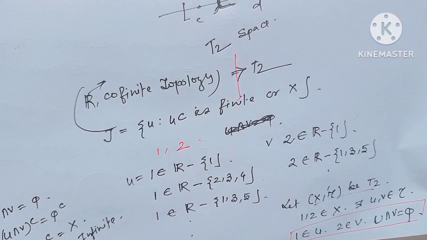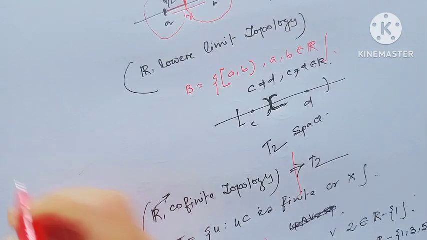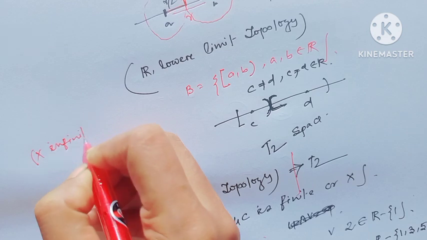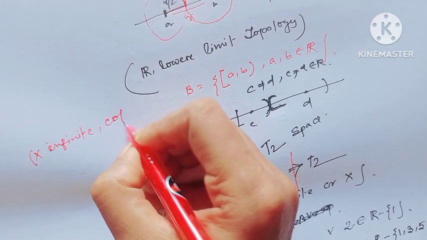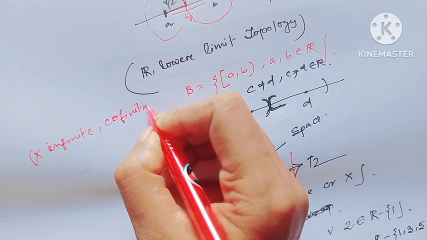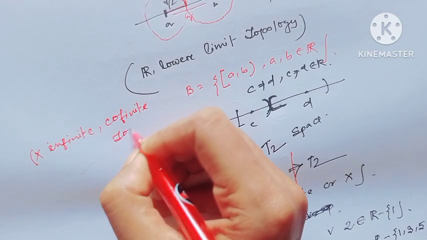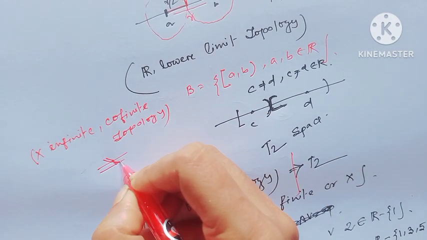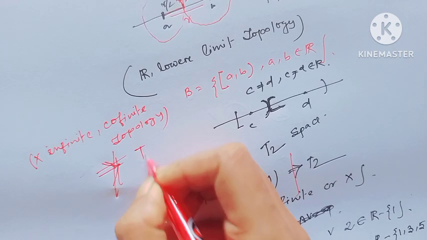I hope all my viewers have understood this clearly. Similarly, when X is an infinite set, X with cofinite topology is not a T2 space.